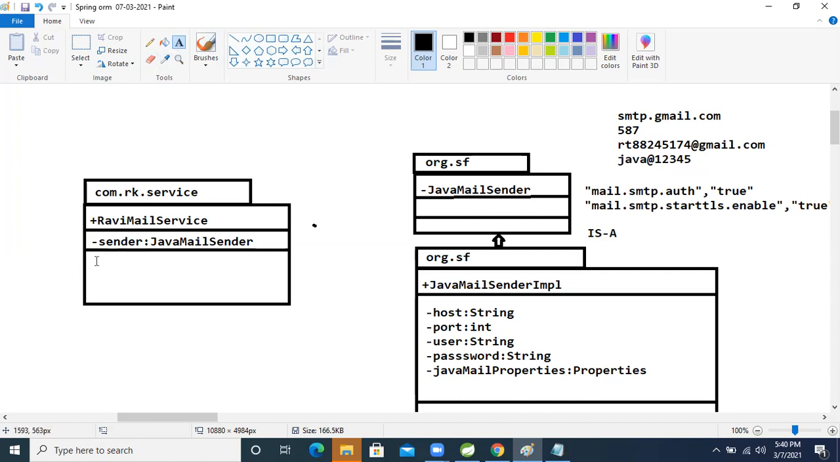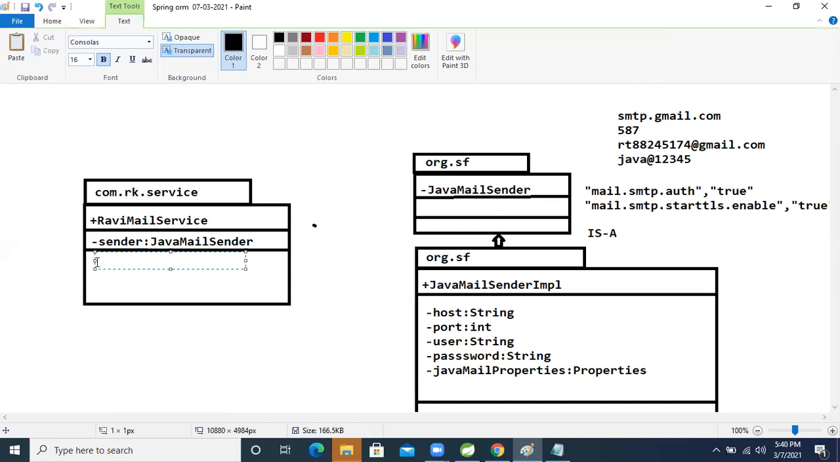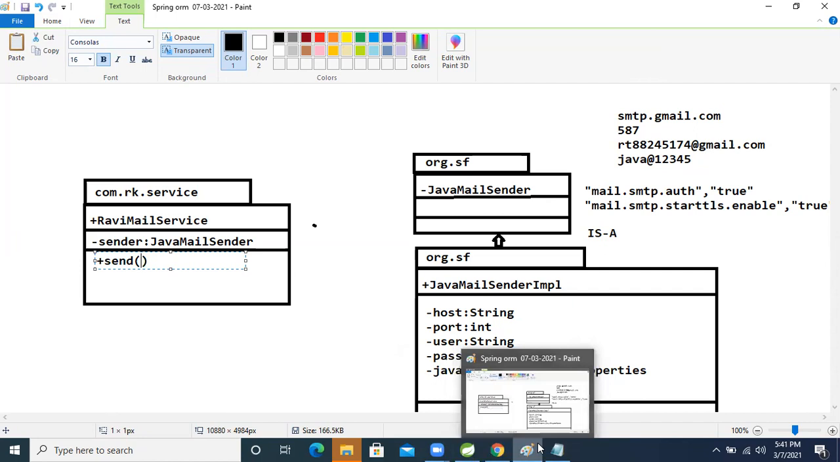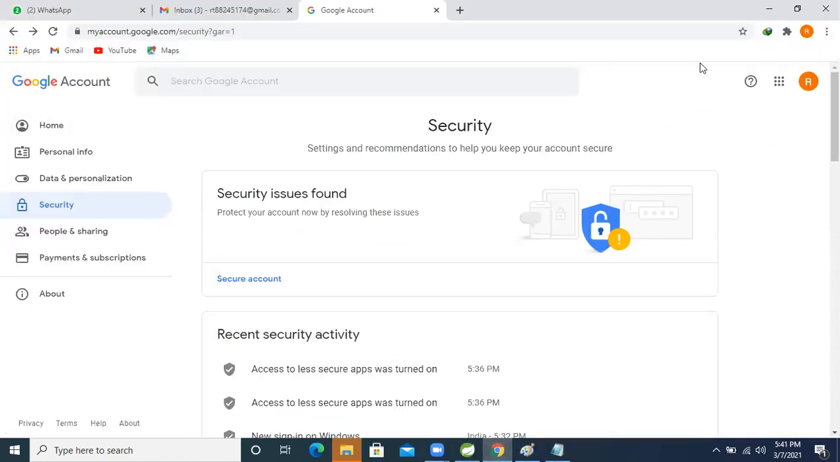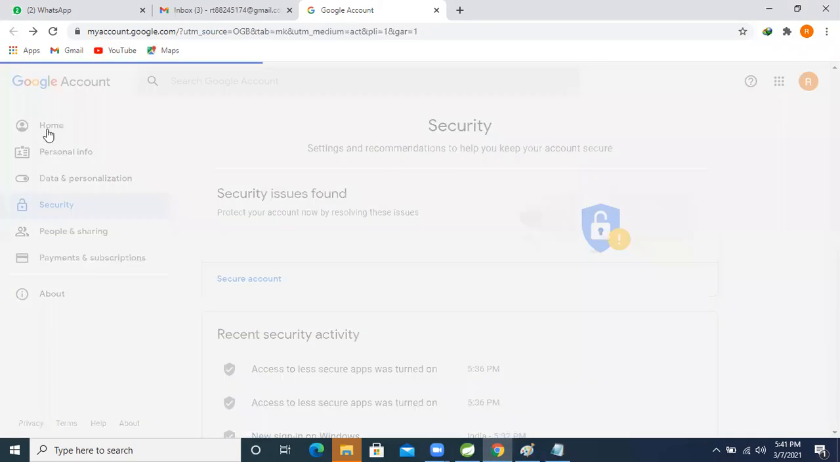What is the method name we decided? Public method, and the method name is send, just send. After that, which kind of data comes here? The email ID comes here. Just I will show that. Come to email ID.